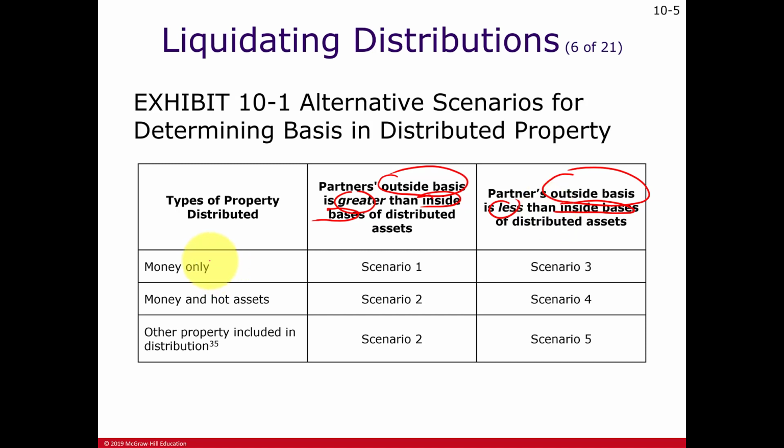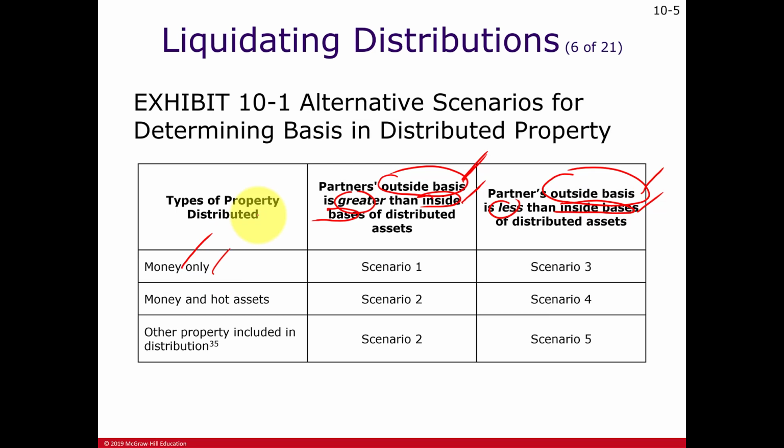In the case of the partner only receiving money and the outside basis is bigger than the inside basis, the cost adjusted basis bigger than the amount realized, that difference is going to be a capital loss. Or here, if just the opposite is true, the outside basis, the adjusted basis, is smaller than the inside basis, the value of the partner's interest, here represented by the money being received. The difference is going to be a capital gain.